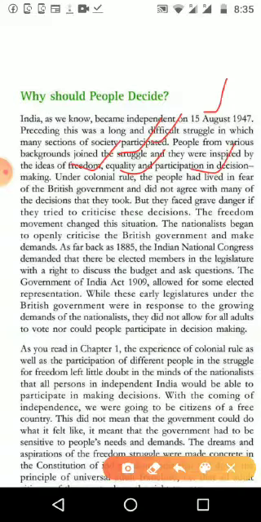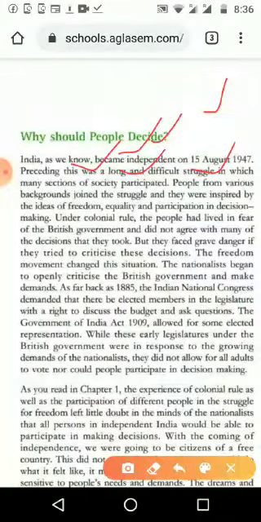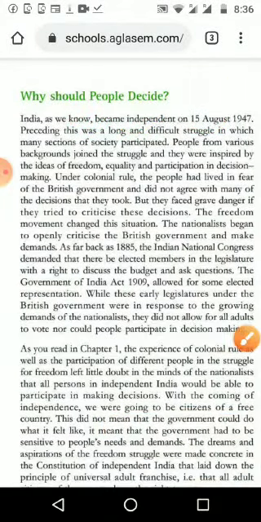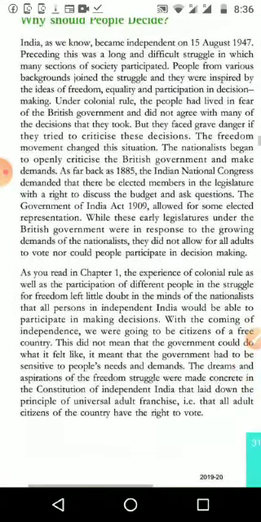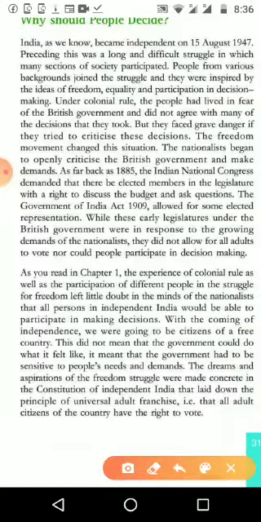Different people had different ideas about how our country should be. There was no clarity on how it should be. Just after independence, we did not have our constitution or our elected members to rule, and up to that time the British were ruling. So we were thinking about how we should do all these things. Under colonial rule, the people lived in fear of the British government. We had much fear of the government that was ruling us. There was no decision.